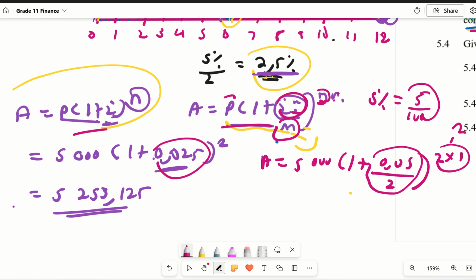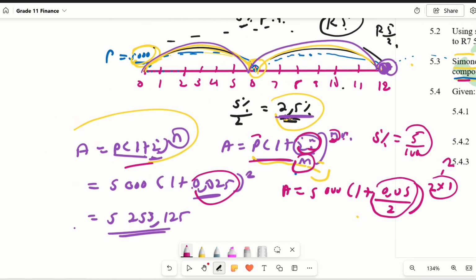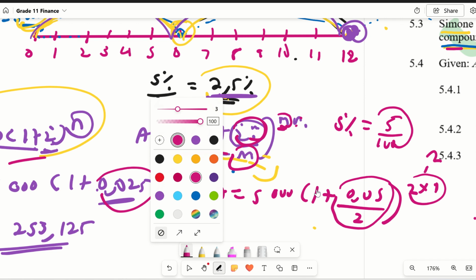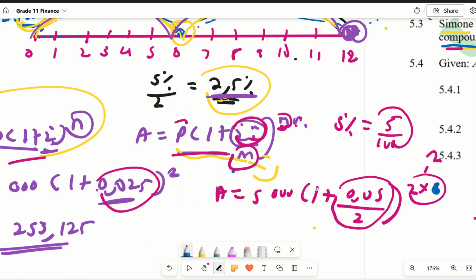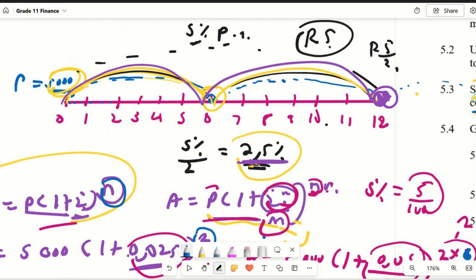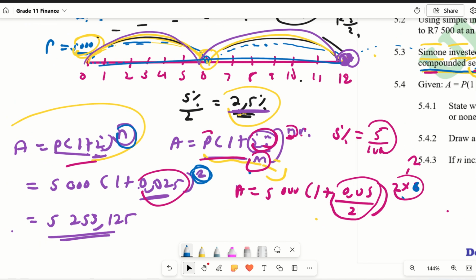Yes. So now, proper stuff. So now, if they'd said for 5 years, maybe, or 6 years, for example, I'll put a 6 there in place of the n. Then I'll get my answer. And in this context, remember, this means the number of times this thing grows. So in a year, it grows twice. So in 6 years, it's going to go 2 times 6, which is 12. So you're going to put 12 there. So interpretation is key.